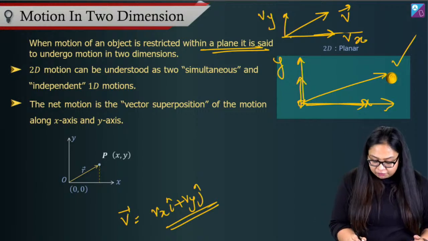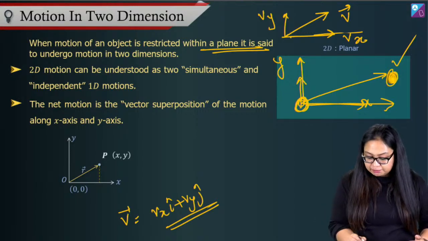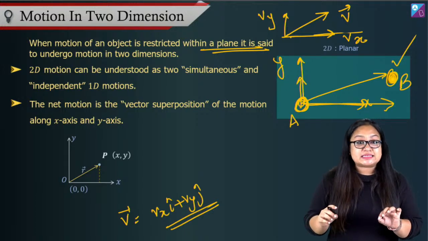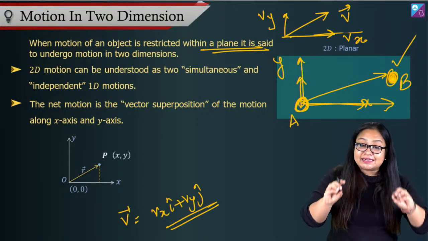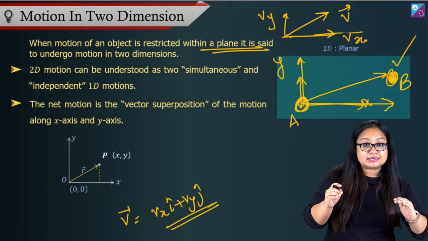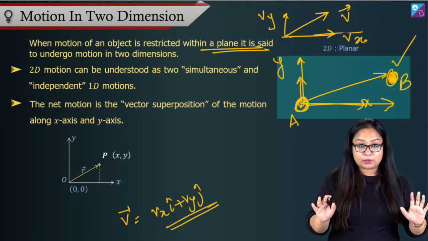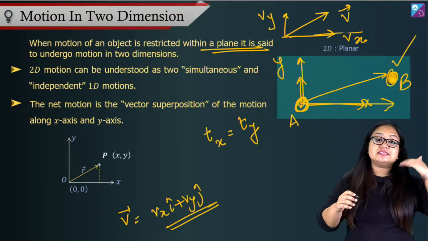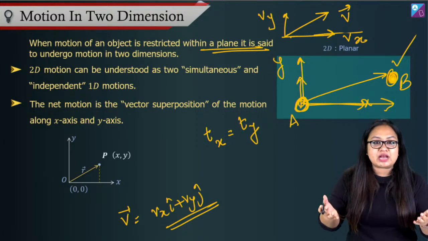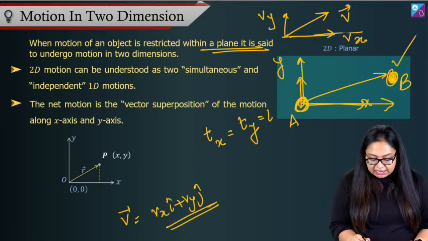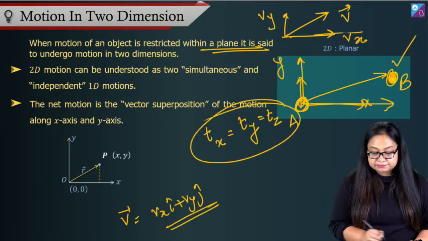When the ball went from the initial position to the final position, it covered displacement along x simultaneously with displacement along y. So time taken for the x direction is equal to time taken for the y direction, and if we go one step ahead and say that this is motion happening in space in 3D, then this will also be equal to the time taken along the z direction.